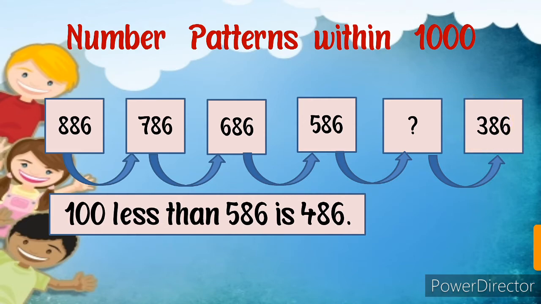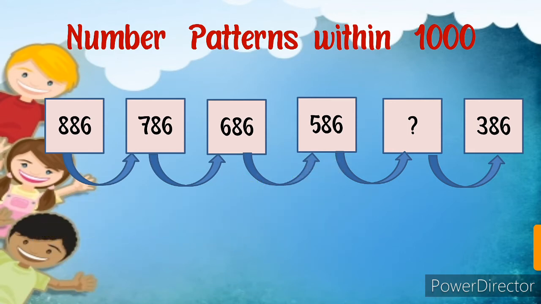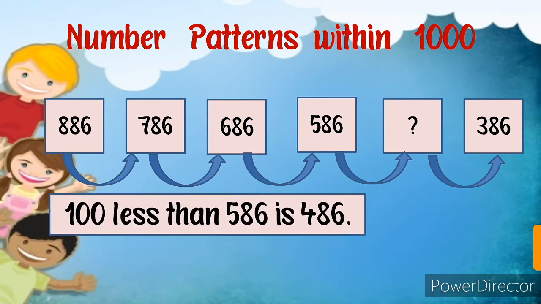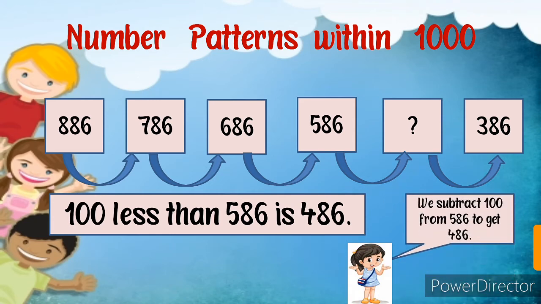So our answer is correct. Okay. We can say this, 100 less than 586 is 486. So our answer is 486. So you have to observe the pattern carefully and find out what the pattern asks of us. So this pattern asks us to subtract 100 from 586 to get 486.